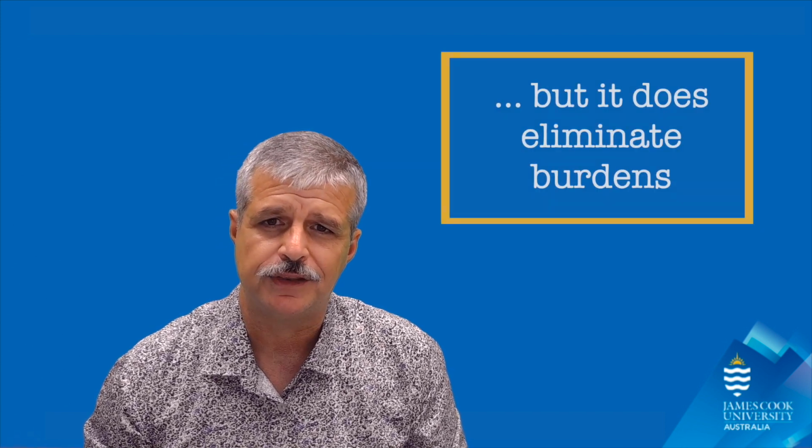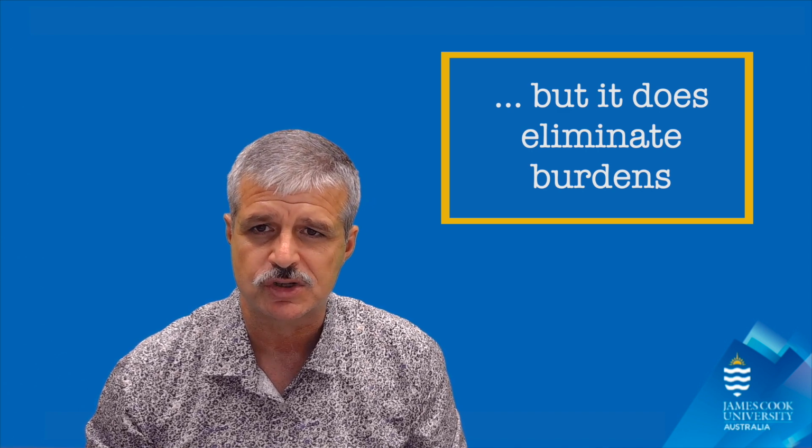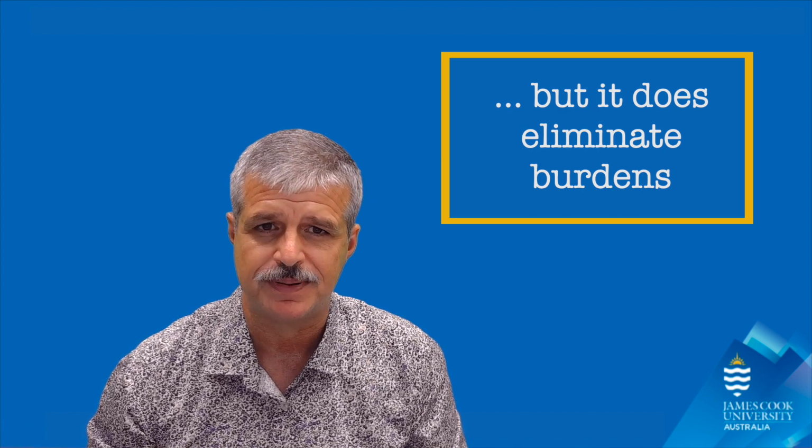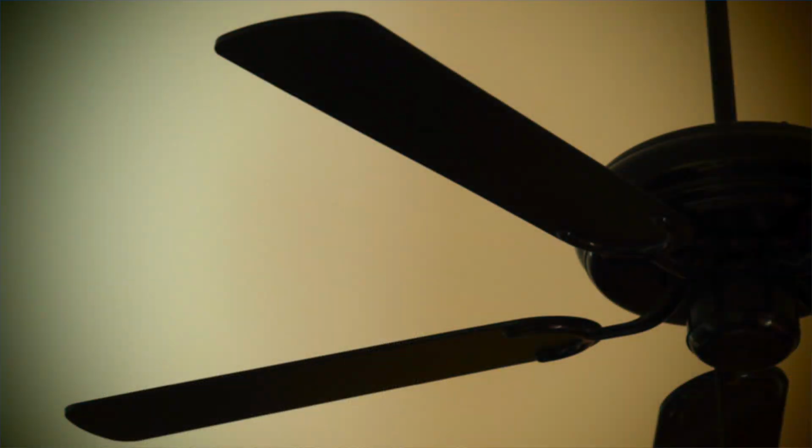On the other hand, if the decision imposes some sort of burden, then as soon as the decision is quashed, the burden disappears. This is what happened in the key case I want you to look at on this point, Wattmaster and Button. Mr. Button, who was the Trade Minister, imposed an import duty on ceiling fans. Wattmaster imported ceiling fans.